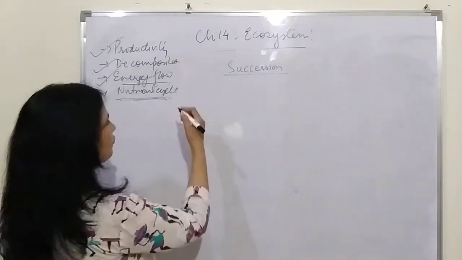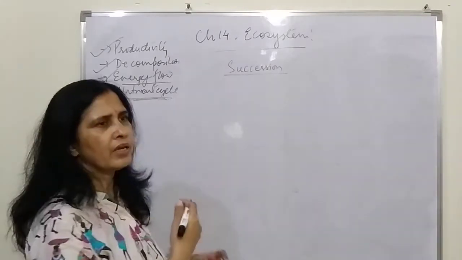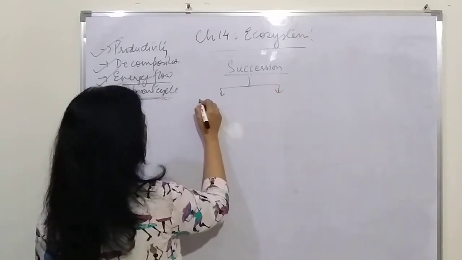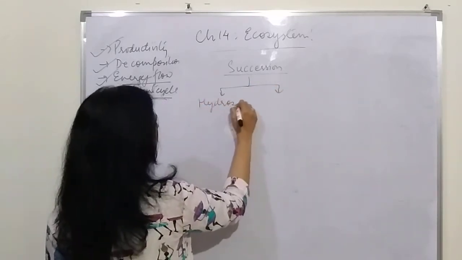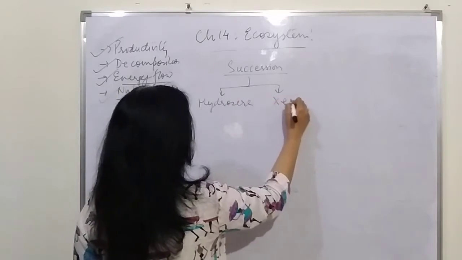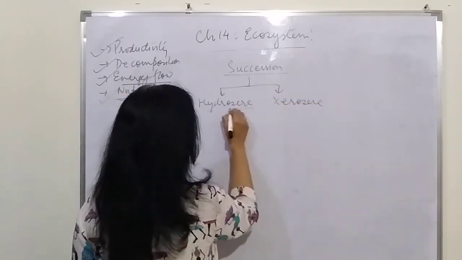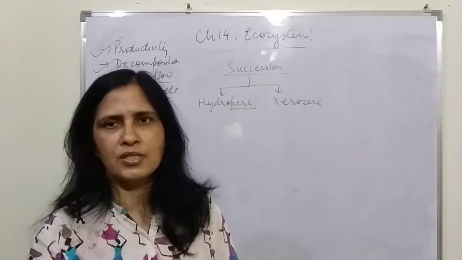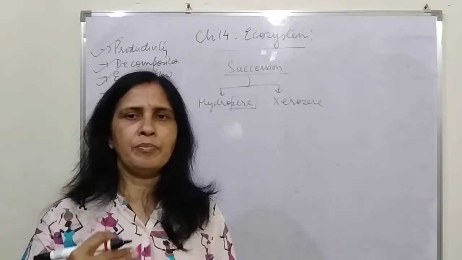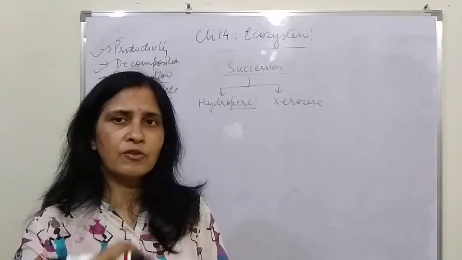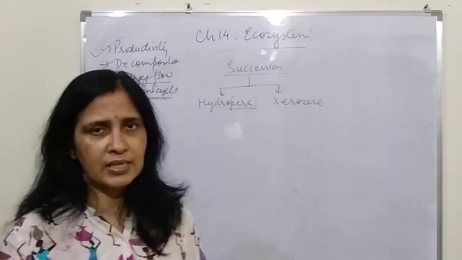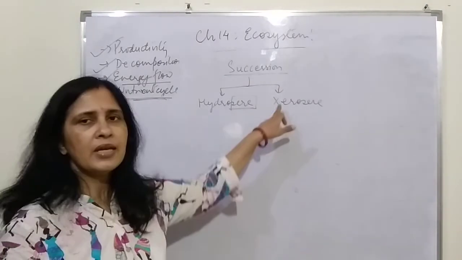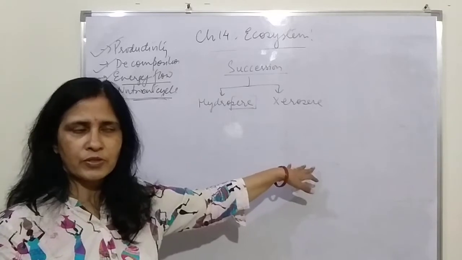There are various categories of succession also. For example, if it is taking place in water, we call it hydrosere, and if it is taking place in the desert, we call it xerosere. Now there's a new word which has come, and that is sere. Sere is the steps of the succession. When one community is replaced by another one, the sequence of changes which happens is what we call sere. When happening in water, it is called hydrosere. When happening in desert, it is called xerosere.